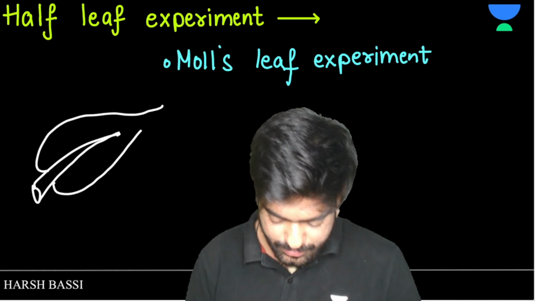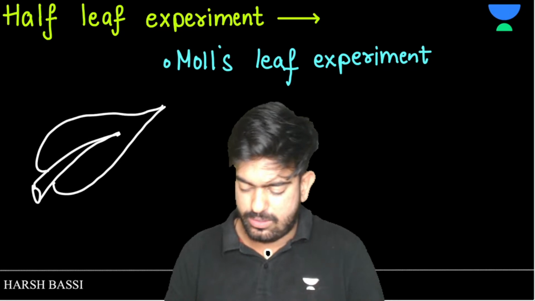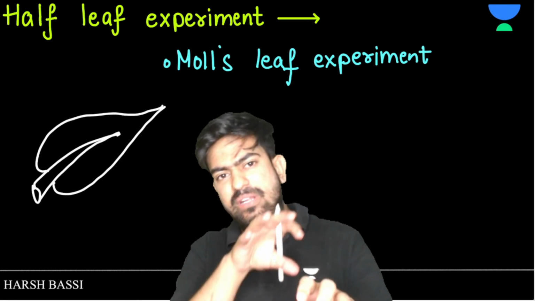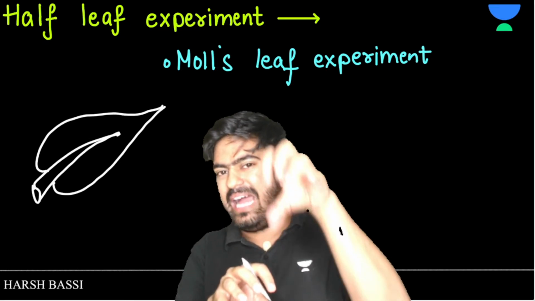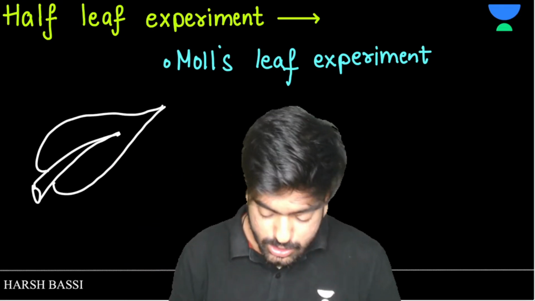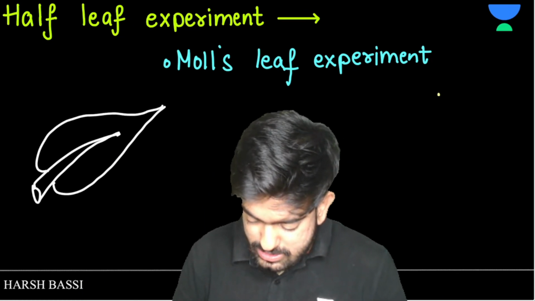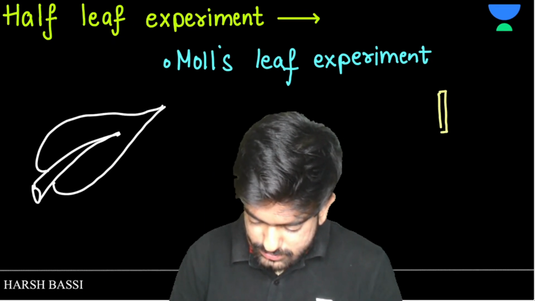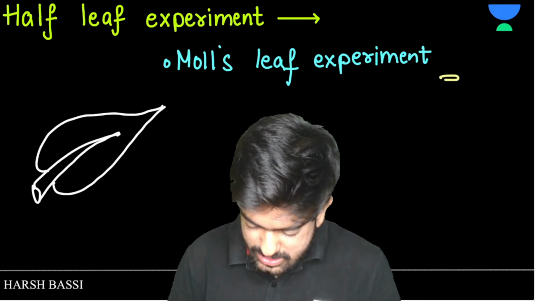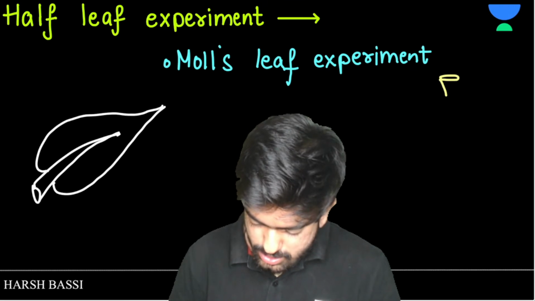This was the leaf. And now what they do is they covered half of the leaf and put that half part into a jar containing KOH. I don't know how to make a jar, but I will try to make it. So suppose that this is a leaf. If they can experiment, we can also experiment, right?